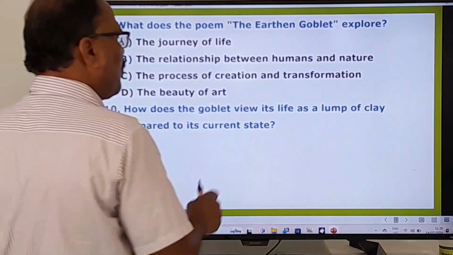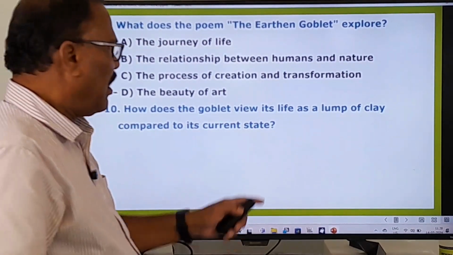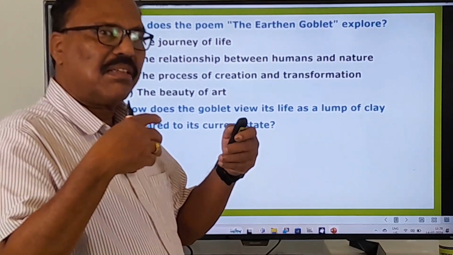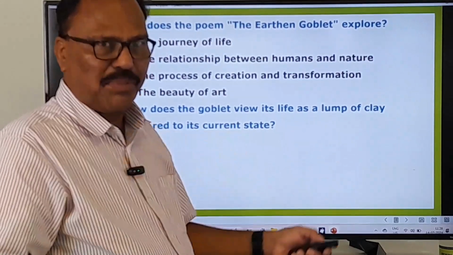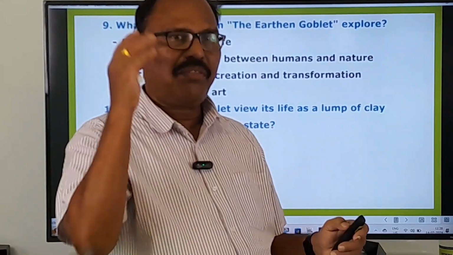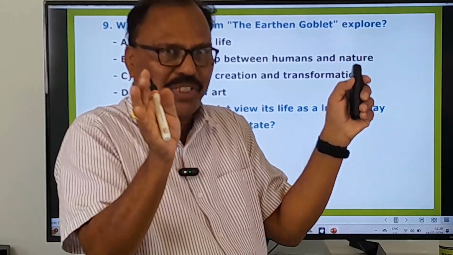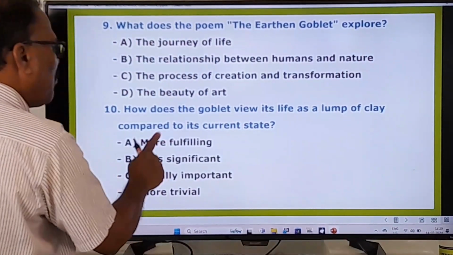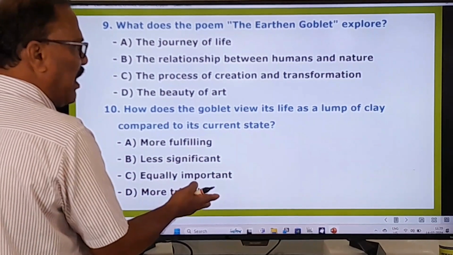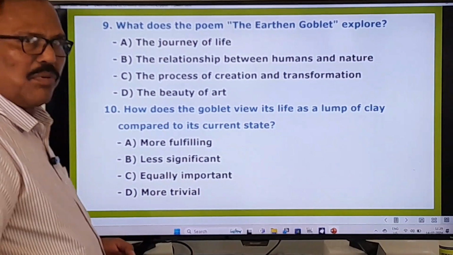How does the goblet view its life as a lump of clay compared to its current state? The current state is the goblet state, and the earlier state is the lump of clay. Which is better? What is the goblet's view of these 2 forms? One is the lump of clay, matti mudda, and the other one is the goblet. How does this goblet view these 2 shapes and forms? That is the meaning of that question. More fulfilling, less significant, equally important, more trivial. These are the 4 options. You have to choose the right one. You go to the other questions.